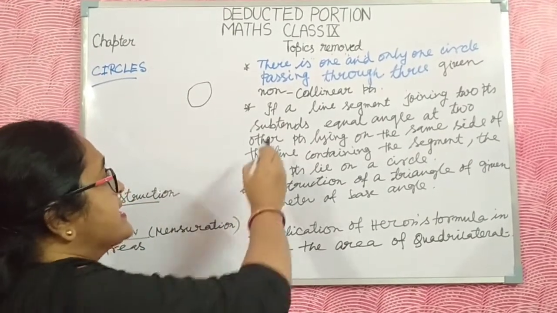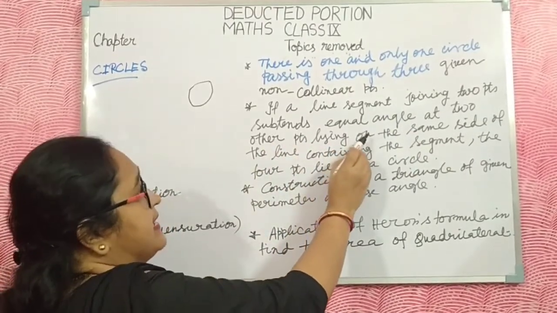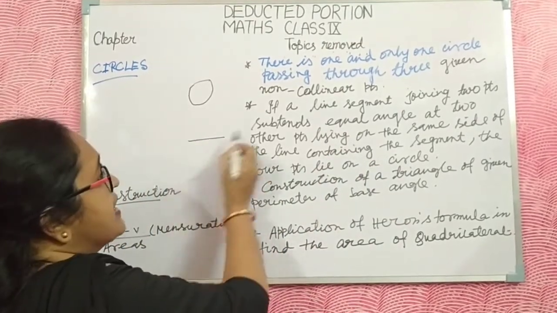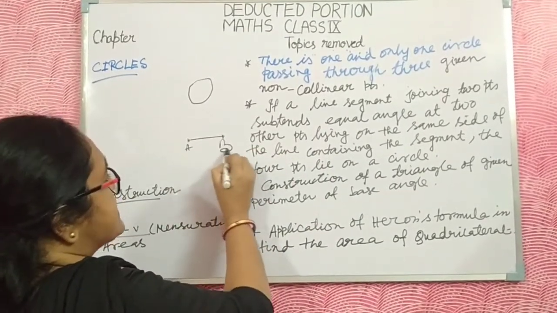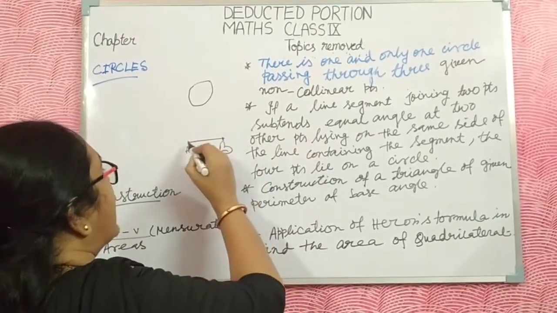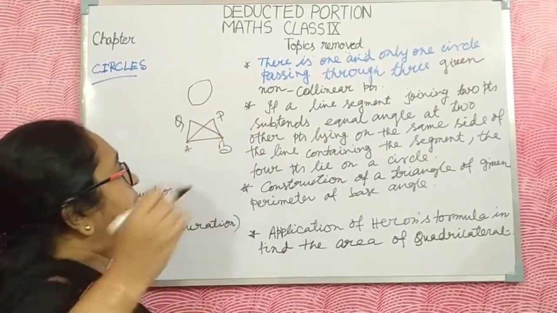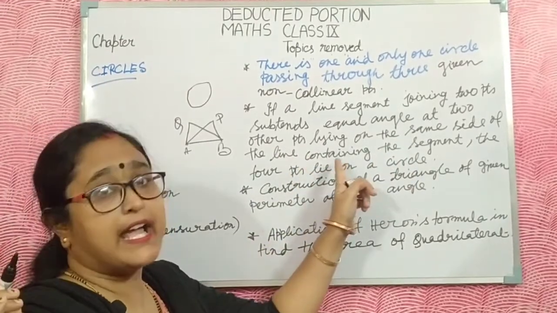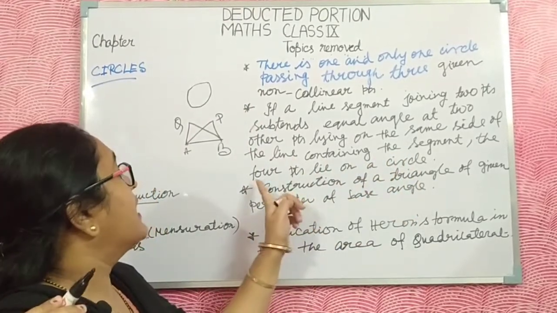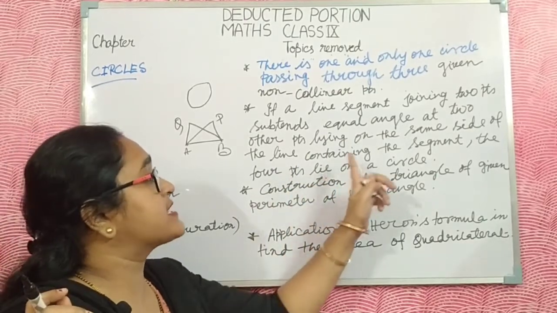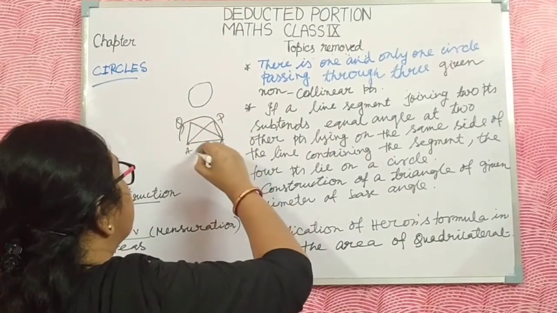And the second one is: if a line segment joining two points subtends equal angles at two other points, here is another point and here is another point Q, lying on the same side of the line, the upper side, and containing the line segment, then the 4 points lie on a circle.